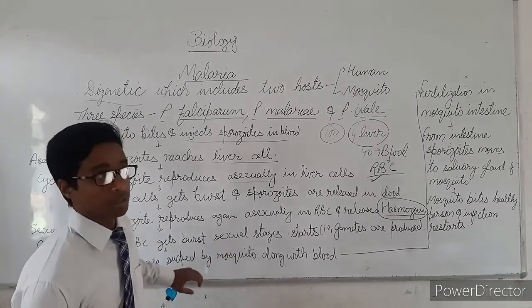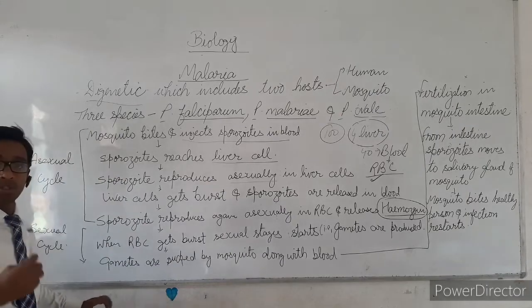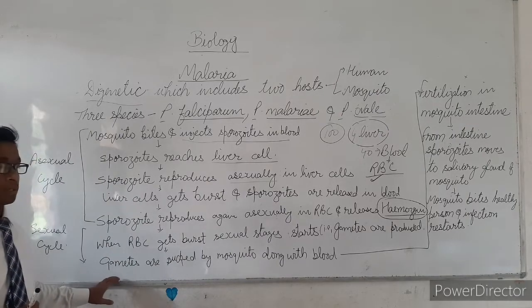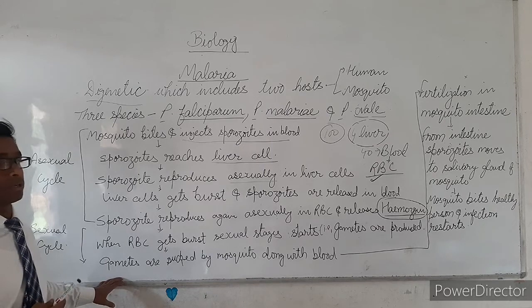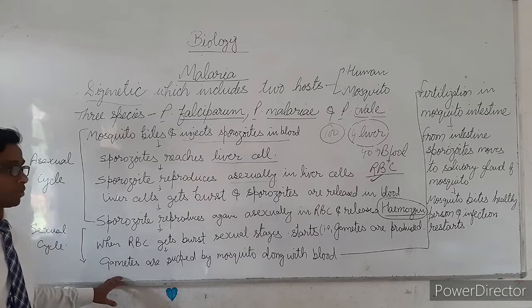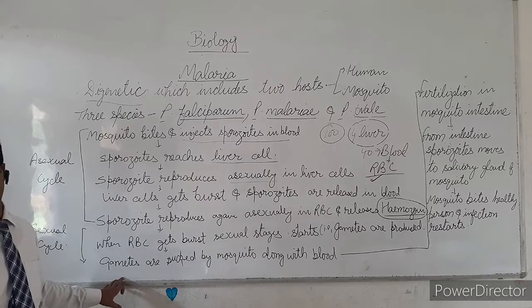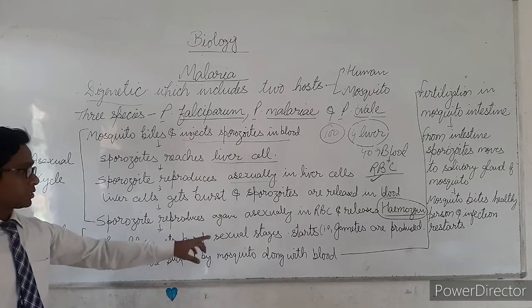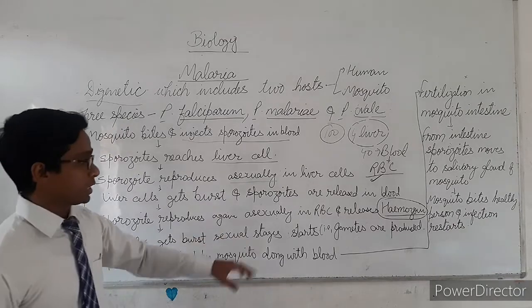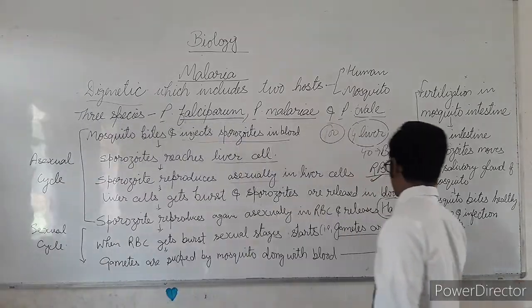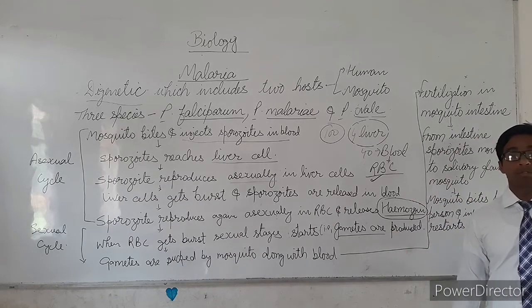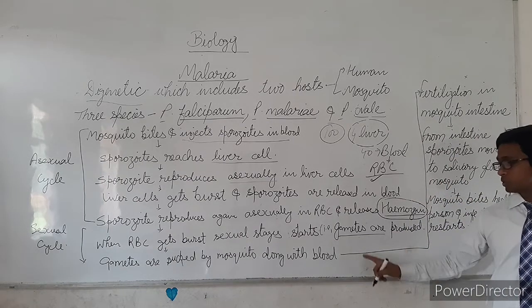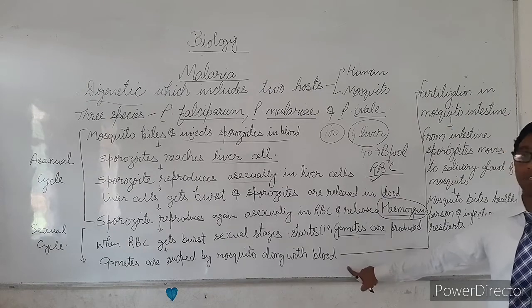What happens next? Suppose another mosquito, a female Anopheles, comes and sucks the blood of that infected person. What will happen? Along with the blood, these gametes are also sucked by that mosquito, because these gametes are present along with the blood.